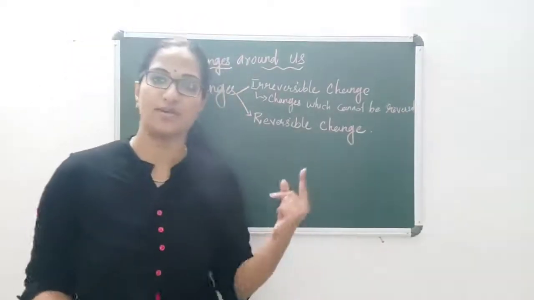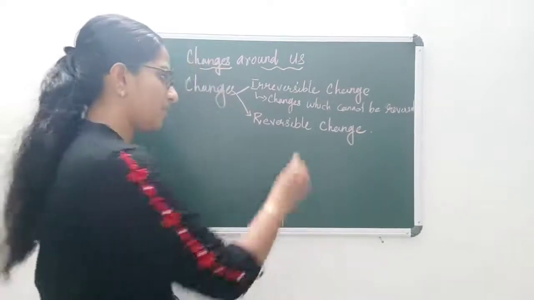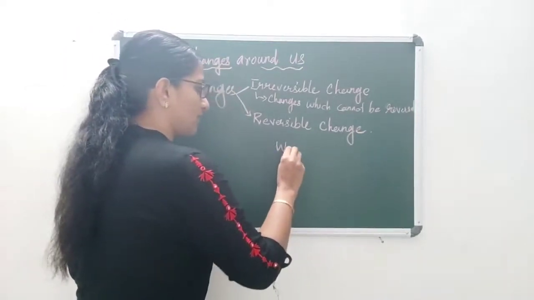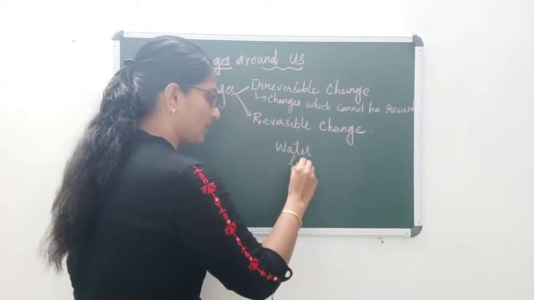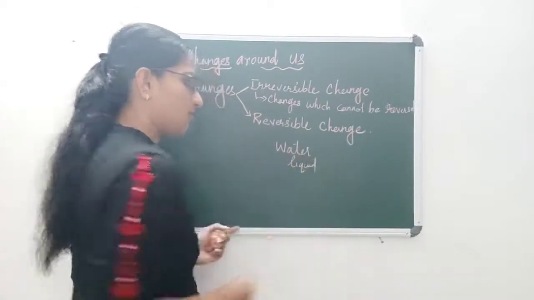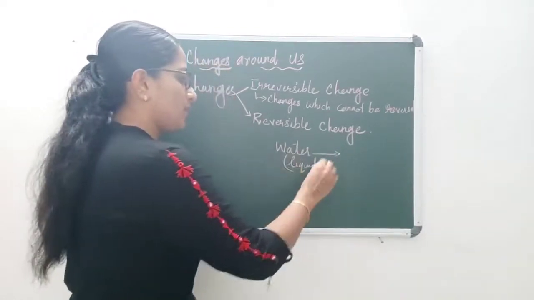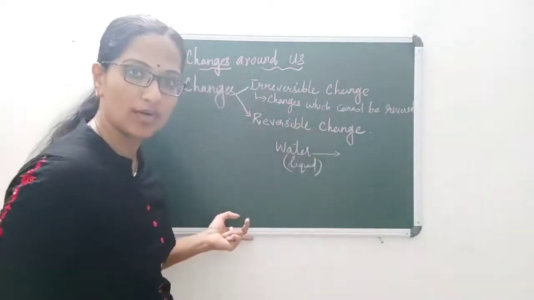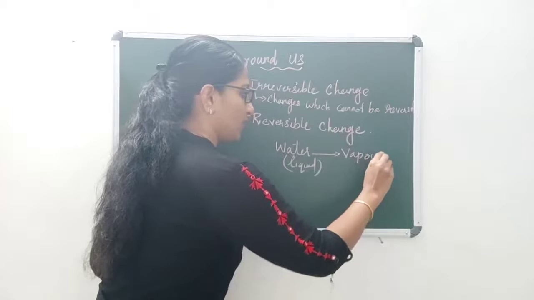Then what is reversible change? I will tell you a small example. Water can occur in which form? Normal water is a liquid form, right? When you heat it up, you can see that the water converts to vapor.